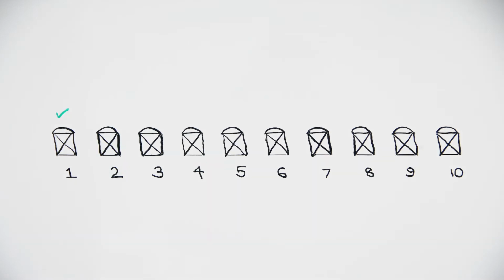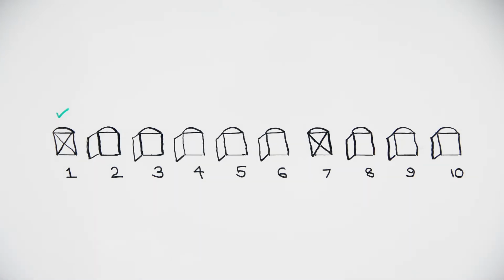After you choose a door, say door number 1, the game show host opens 8 of the remaining 9 doors which lead to the goat, except, say, door number 7, and asks you whether you want to stick or switch. Now, you intuitively feel that the door that the host left closed intentionally is more likely to have the car than the door that you picked randomly, isn't it? So yes, switching is the smartest choice as it gives you the best chance of winning the game.